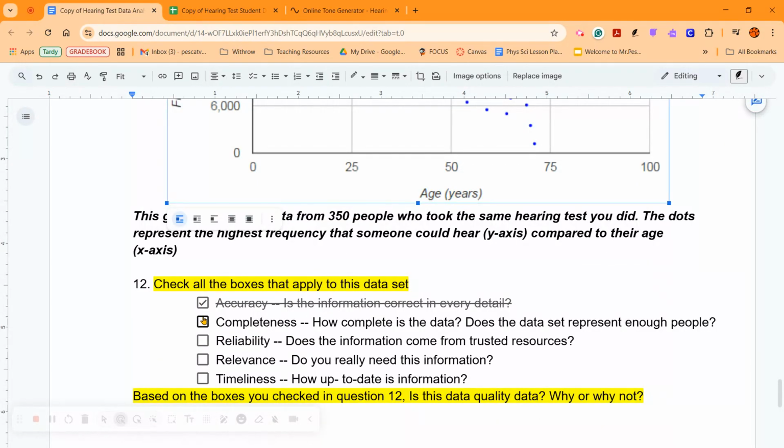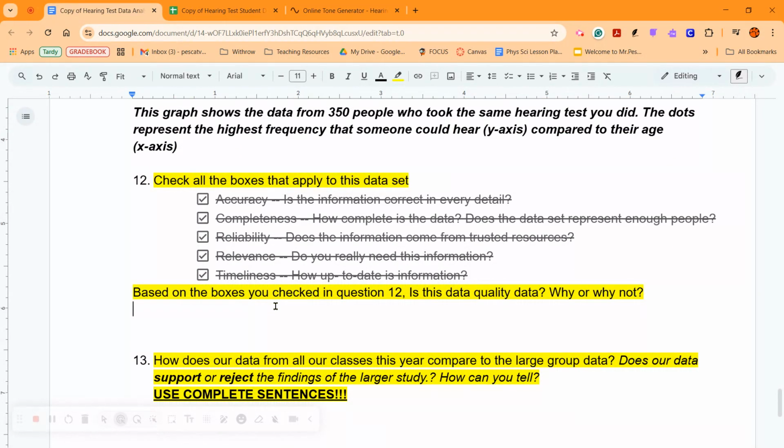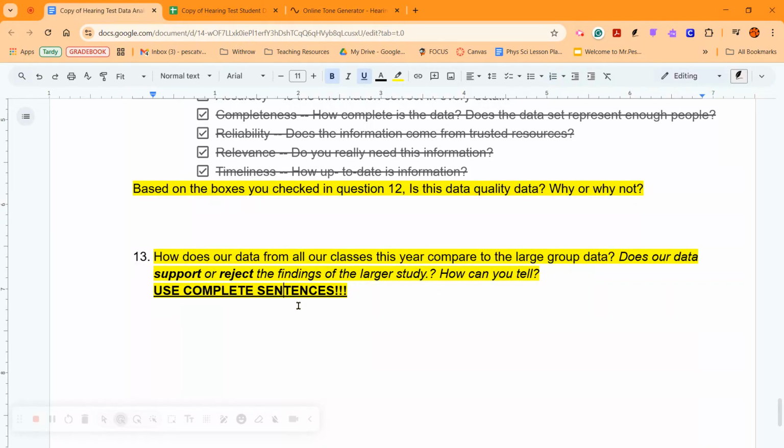So this checks all the boxes now. You've done all of this. It's much more complete than it was before. And you can go ahead and answer that. Based on the boxes, is it complete? Yes, it's complete. Talk about how it has a wider range of people present and more people surveyed. So then this is the big question. How does our data from our classes compare to the large group data?